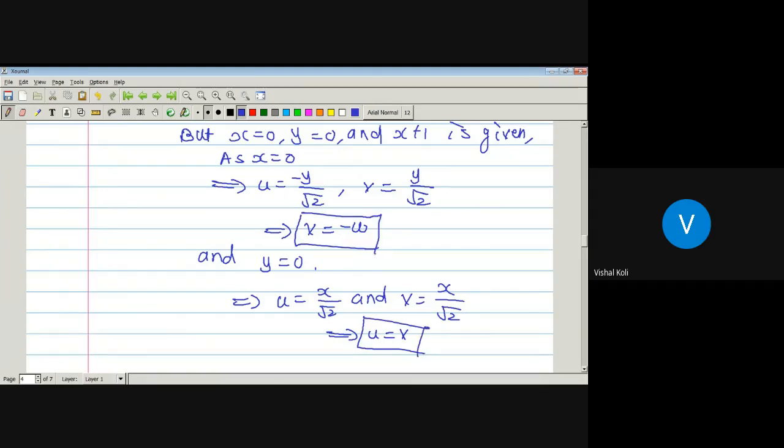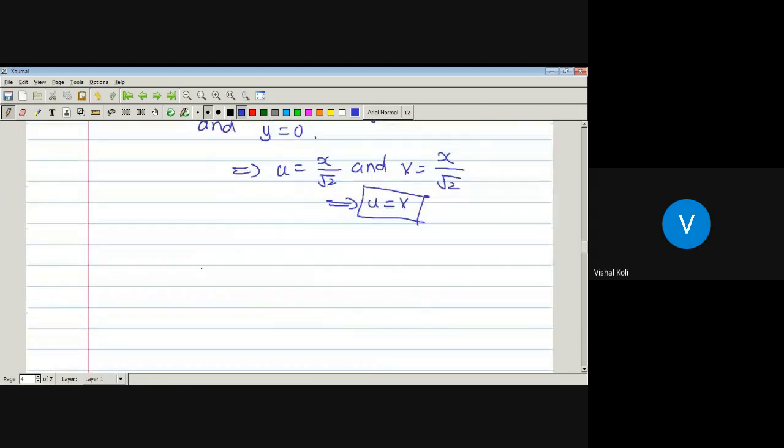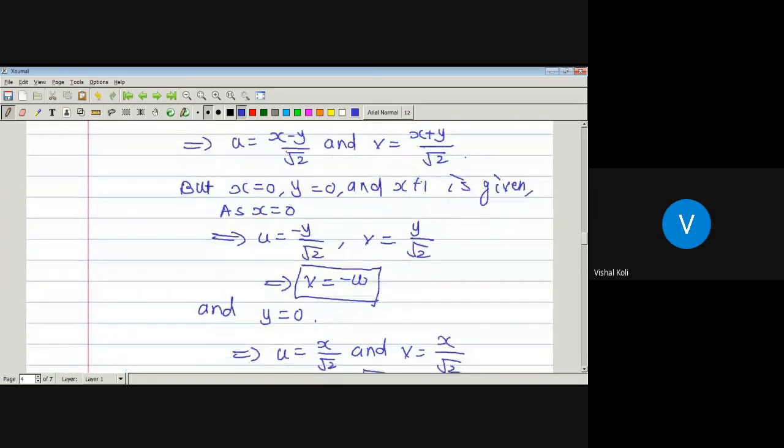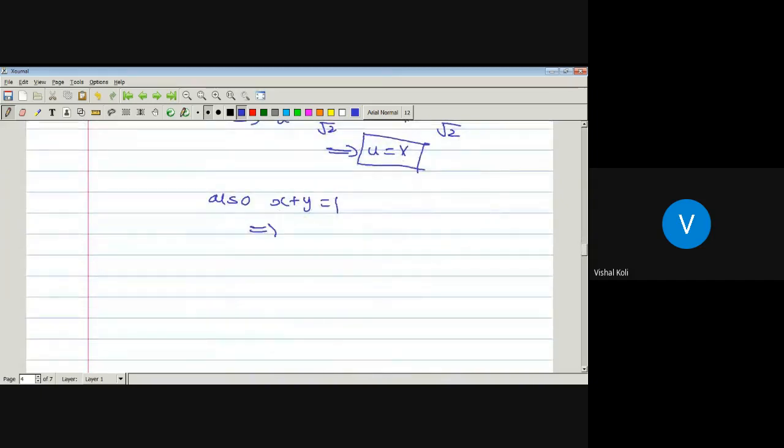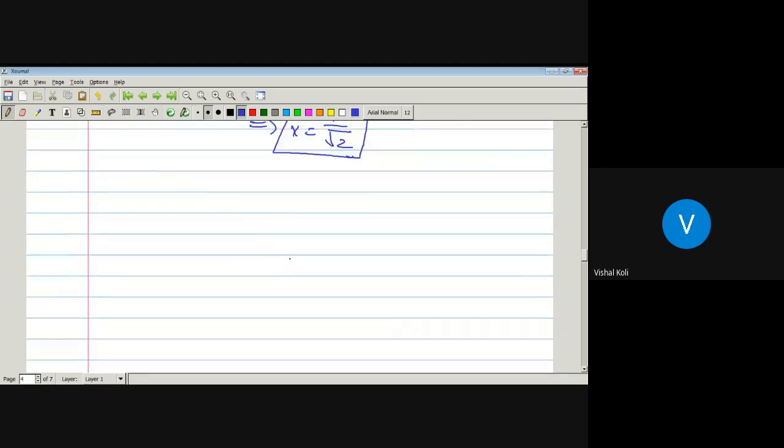And finally we are given x plus y equal to 1. So we just put x plus y equal to 1 in v. Then as v is x plus y upon root 2, v is equal to 1 by root 2. Now just draw a region by using these three values, that is v equal to minus u, u equal to v, and v equal to 1 by root 2. So our given W plane is here.